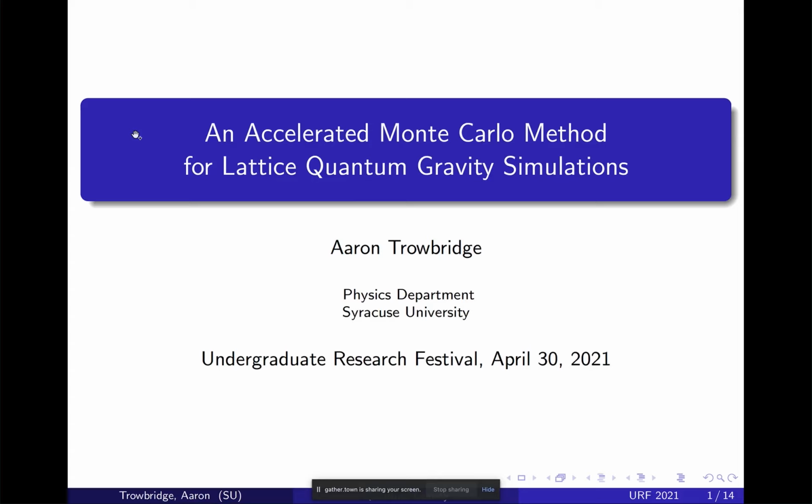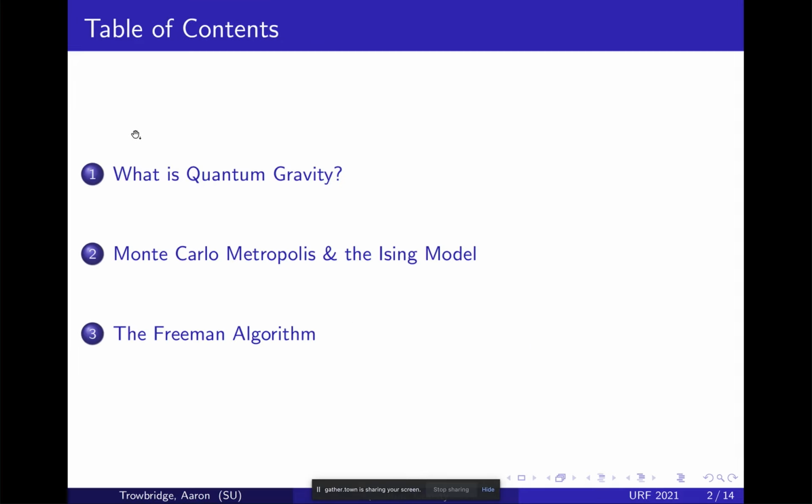I'm just going to get started because there's a lot to cover. So I'm going to cover three main topics. What is quantum gravity? What is Monte Carlo Metropolis? What is the Ising model? Luckily, Carter already covered Monte Carlo, so I'm going to glance over that. And lastly, the Wolff algorithm, named after Ulli Wolff who invented it. So we're going to get to that.